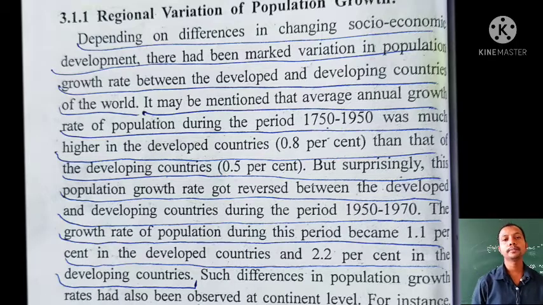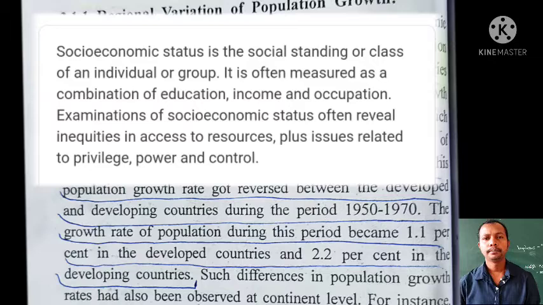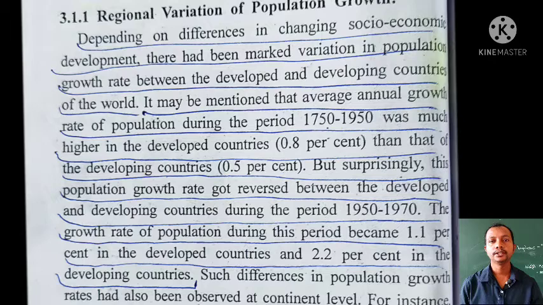Now, this socio-economic development includes your economic facilities, resource availability, education facilities, transportation facilities, and many others, which help us to have a standard of living. So the socio-economic development of a place either attracts more people or decreases the people.